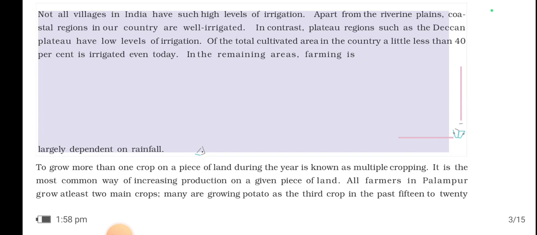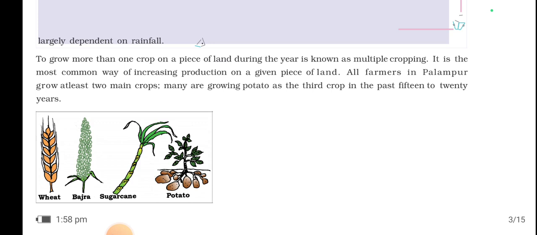So we all wait for the monsoon to come, so that there would be no utilization of irrigation. But obviously there are a number of places in our own country where irrigation is the backbone of farming. So to grow more than one crop on a piece of land during the year is known as multiple cropping. Now this is also very important. To grow more than one crop on a single piece of land during the entire year is known as what?